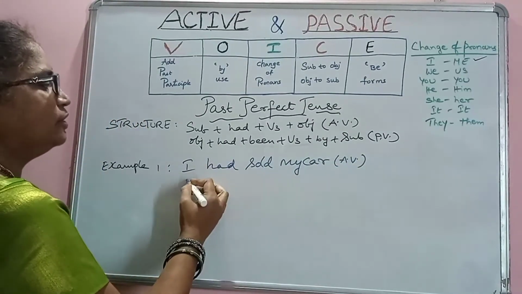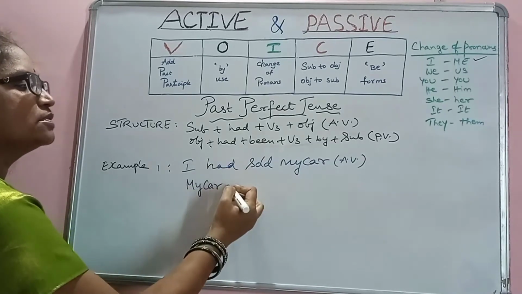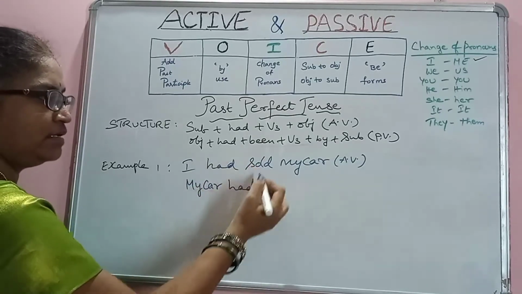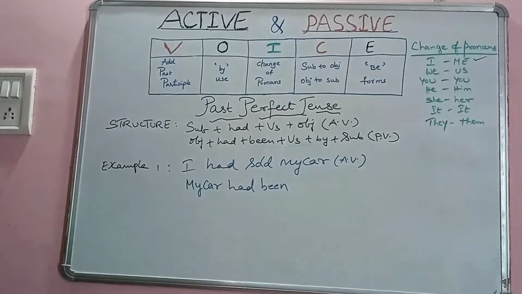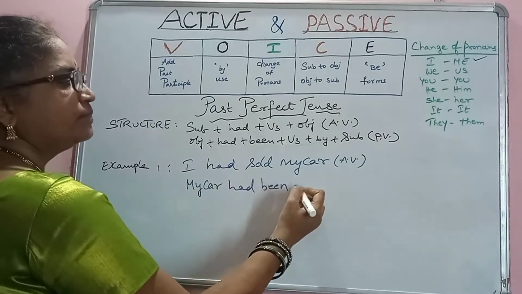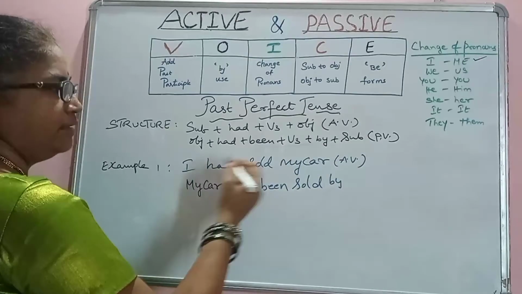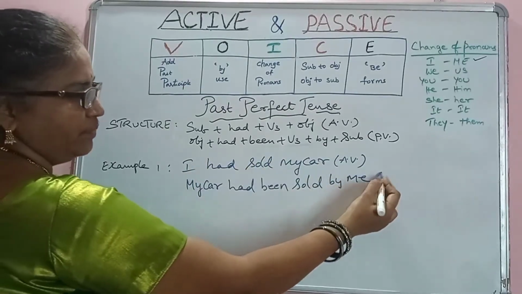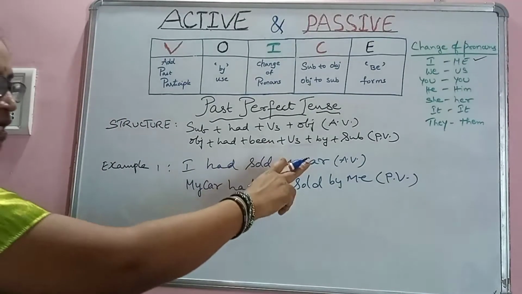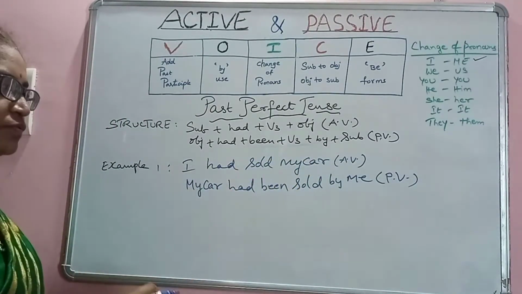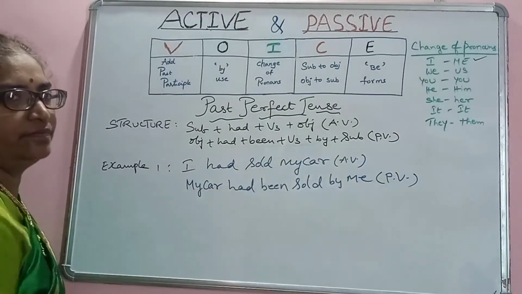When we apply the rule, my car, the same had will be used, had and been to be applied in the perfect tense, and been sold by, and I changes into me. So see here, I had sold my car. When we change that into passive voice in a simple way: my car had been sold by me.